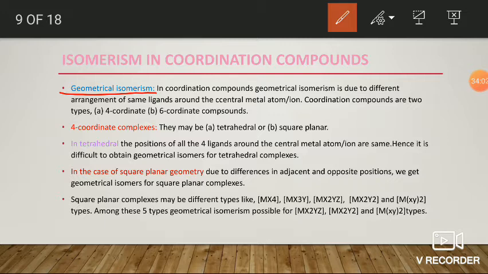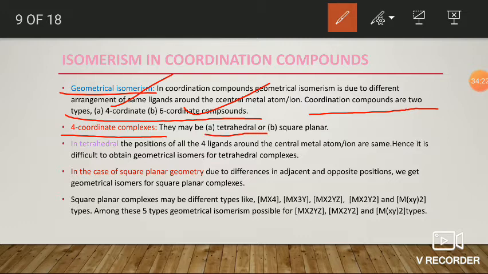Generally, coordination compounds are mainly of two types based on coordination number. They may be 4 coordinate or 6 coordinate compounds. Four coordinate complexes may be of two types based on hybridization: tetrahedral geometry or square planar geometry.